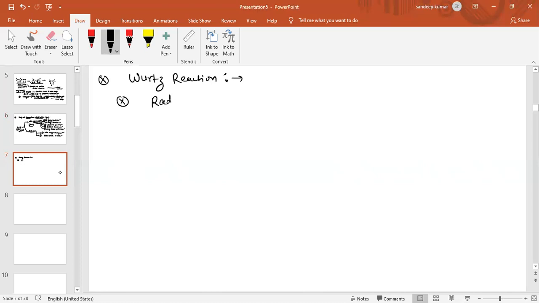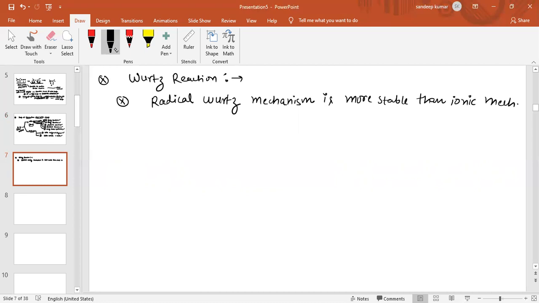But the radical mechanism is more stable than the ionic mechanism.